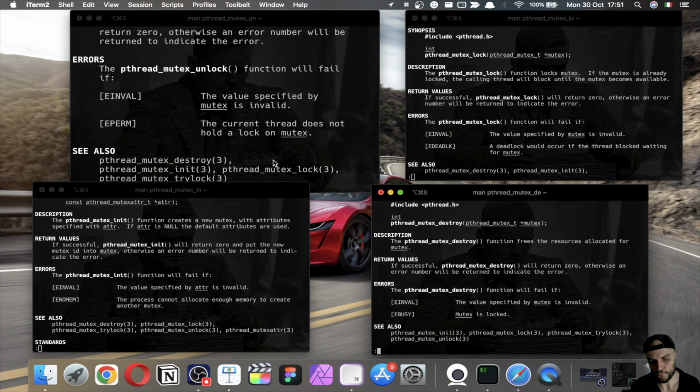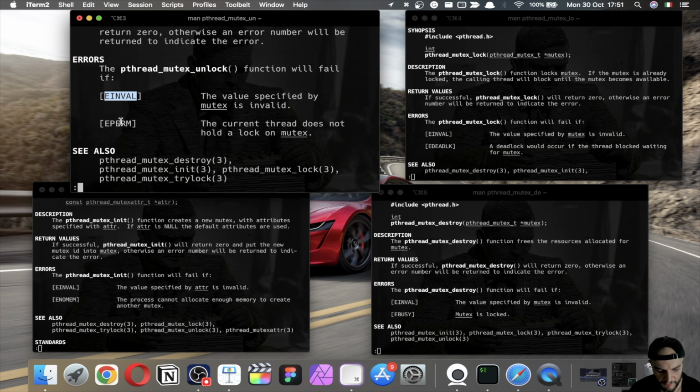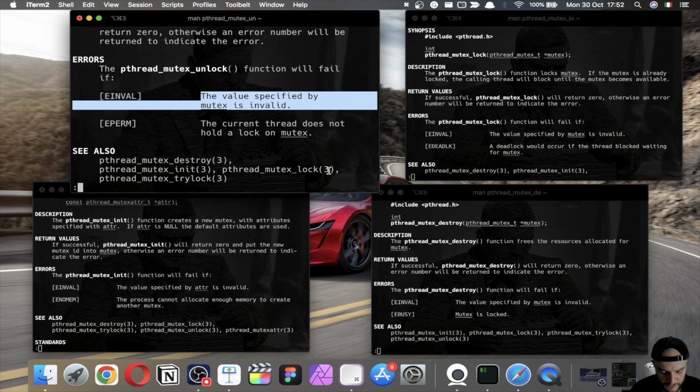All these functions will return 0 if they are correct, otherwise we are going to get an error value, which is this one. As you can see, all the functions return an inval. The value is not correct. The string is, for all of them, similar. So the thing that we have to do is to handle these return status values and print the correct string error. We're going to basically recreate the perror function that we cannot use in this project, because these functions, as I understand, are not going to set the errno global variable. So the only thing is to do it manually.